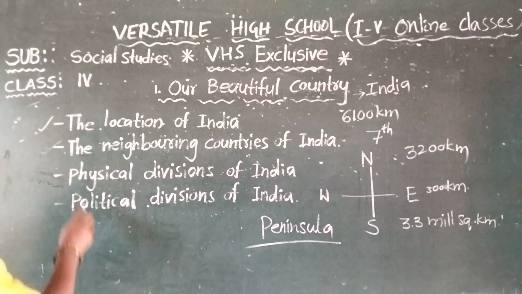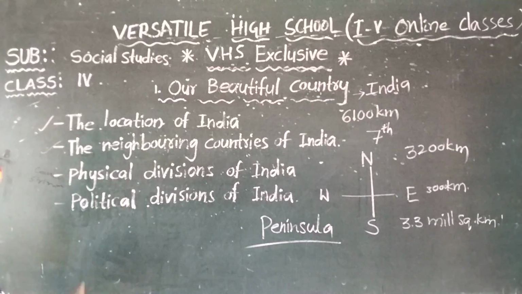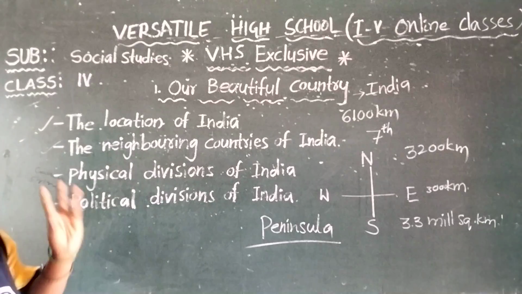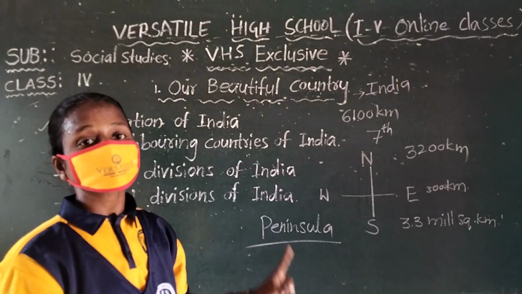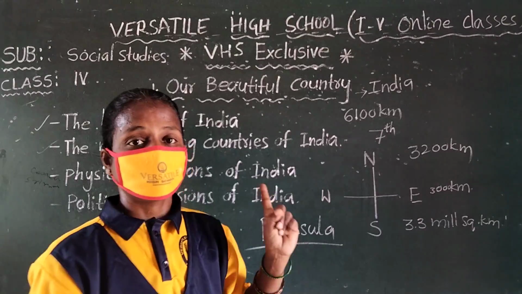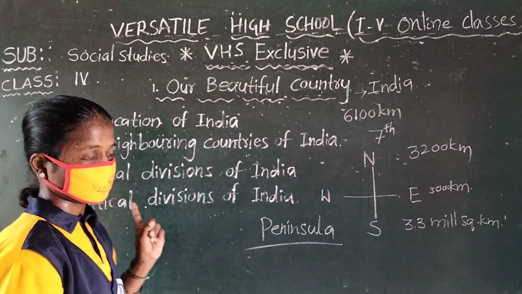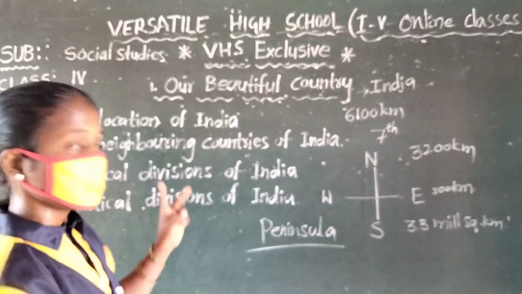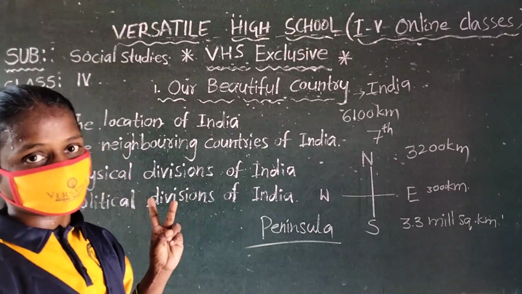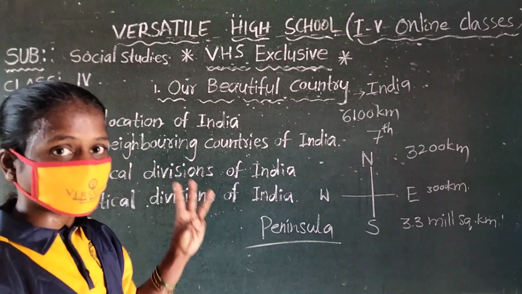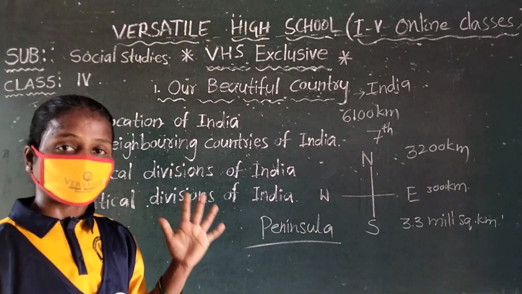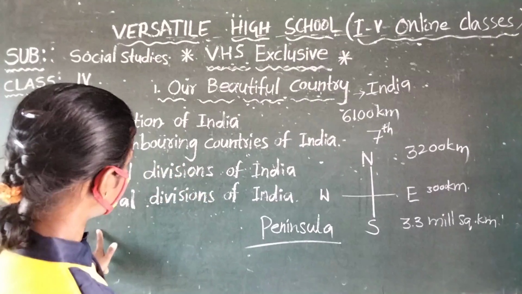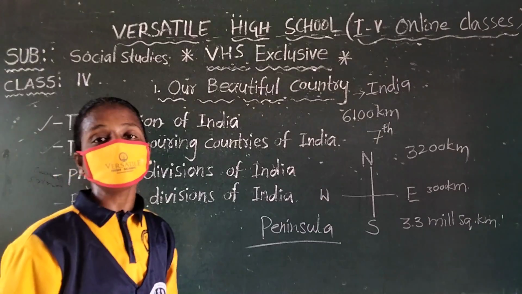Once again, listen: the physical divisions of India according to climate and weather. What are the 5 divisions? First one is northern plains. The second one is northern mountains. Third one is western desert. The fourth one is southern plateaus. And the fifth one is the coastal plains and islands.